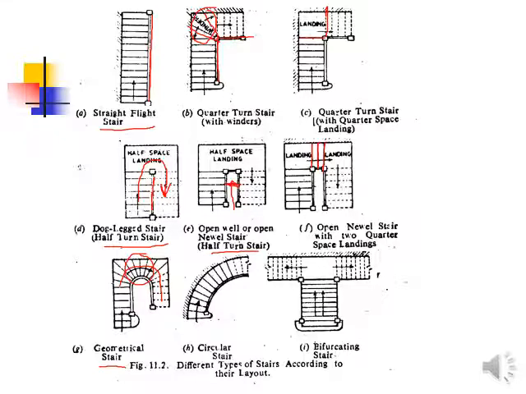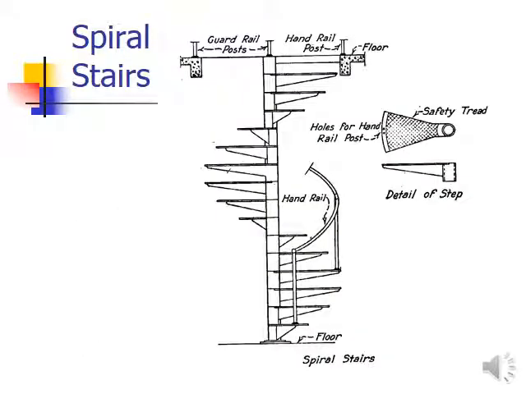This is a properly circular stair. You can see gradually non-uniform width for the steps, not properly winders. Then comes the bifurcating staircase. It will be 90 degrees, but on both sides. This is a kind of spiral where the steps can be provided like this.